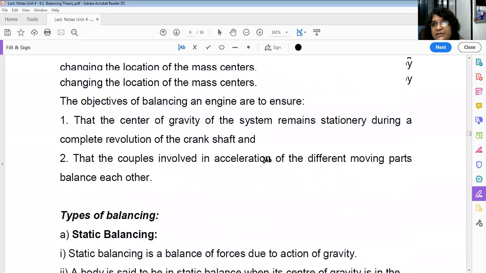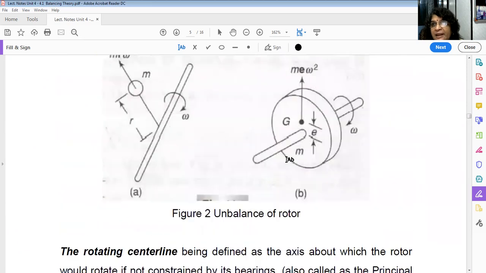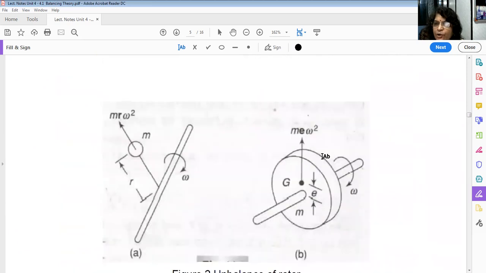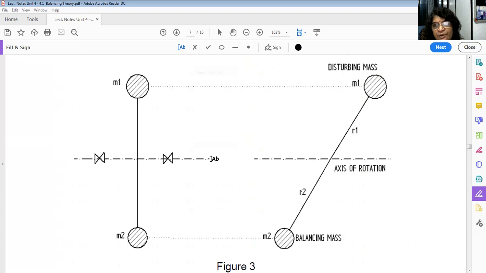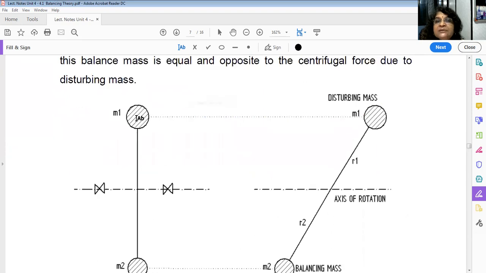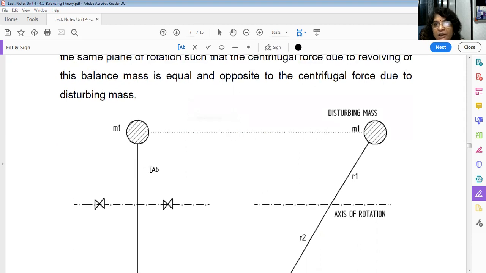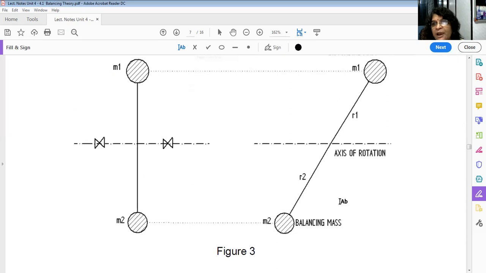Now, every time we cannot show the rotor. So in this diagram, any rotor may be there, maybe a flywheel or gear or pulley, and if it has unbalance, it will create the unbalanced force m r omega square. So this is the front view and side view. Imagine this is the unbalanced mass, and this is the eccentricity R1. So M1 is the unbalanced mass at a distance R1 from the axis of the shaft.